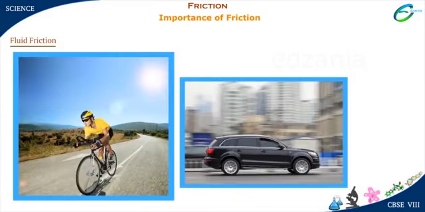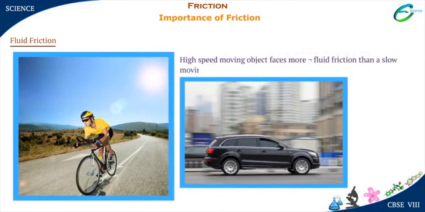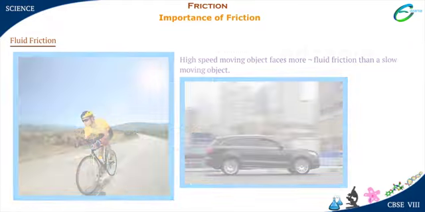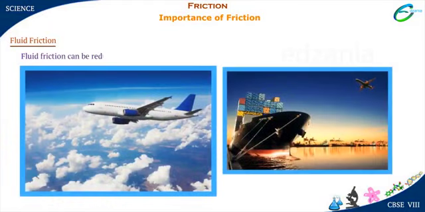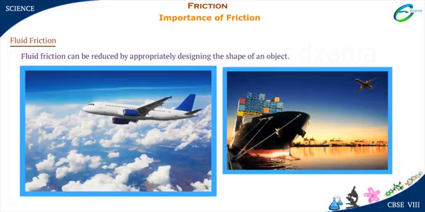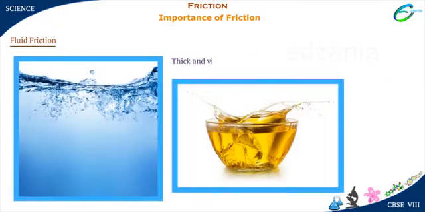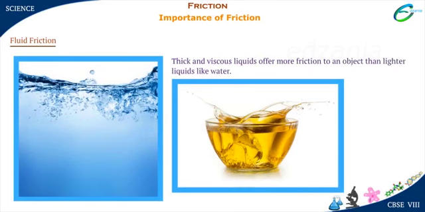Look at the two moving vehicles. A car will experience more air friction than a cycle. A high-speed moving object faces more fluid friction than a slow-moving object. Fluid friction can be reduced by appropriately designing the shape of an object. Thick and viscous liquids like oils, Vaseline, etc. offer more friction to an object moving through them than lighter liquids like water.